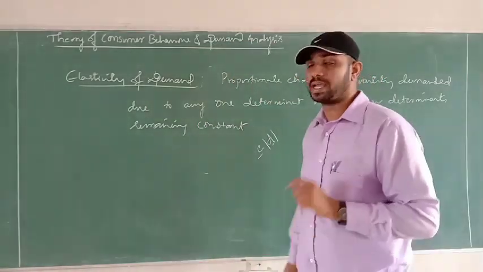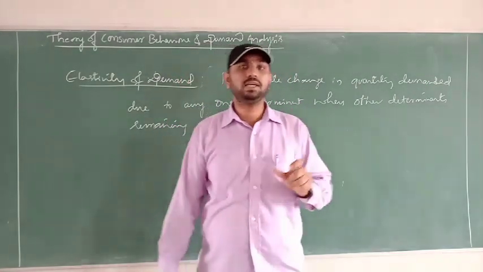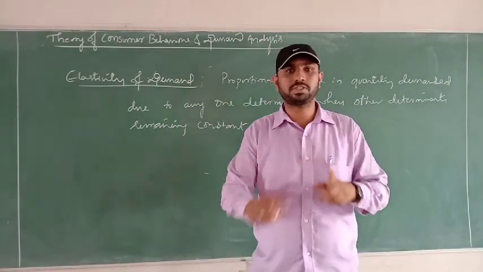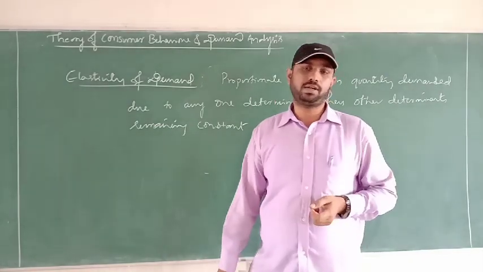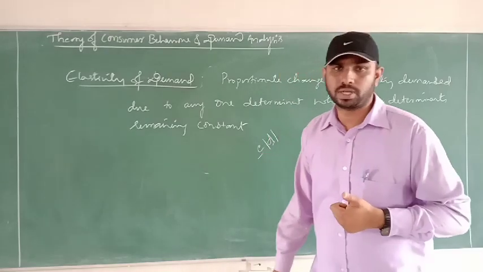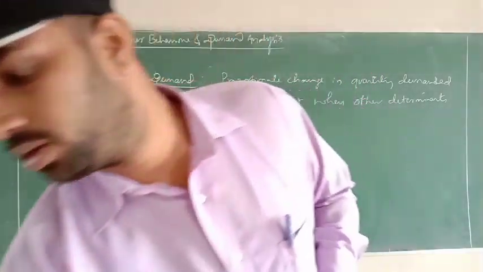If it is influenced by income, then that is called income elasticity of demand. If it is influenced by a substitute or complement, the cross effects of the goods, then that is called cross elasticity of demand. So the first one we will discuss today is price elasticity of demand.